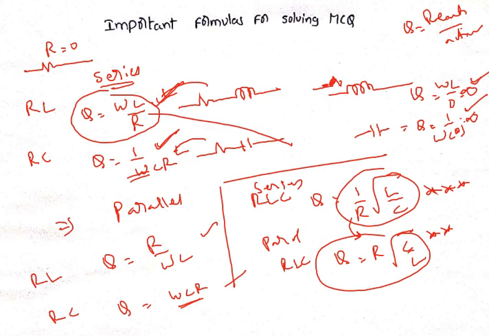Q equals omega L by R. In case of parallel, R by omega L. In case of series RC circuit, 1 by omega CR. In case of parallel, omega CR. In case of series RLC circuit, 1 by R root over L by C. In case of parallel RLC circuit, Q equals R root over C by L.